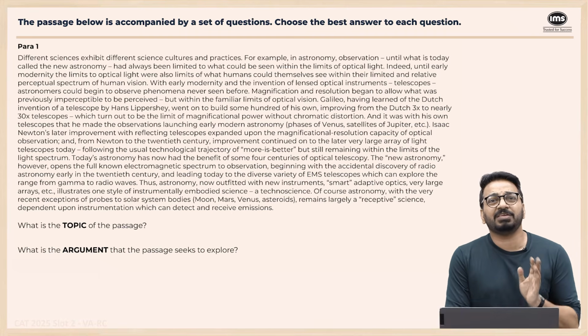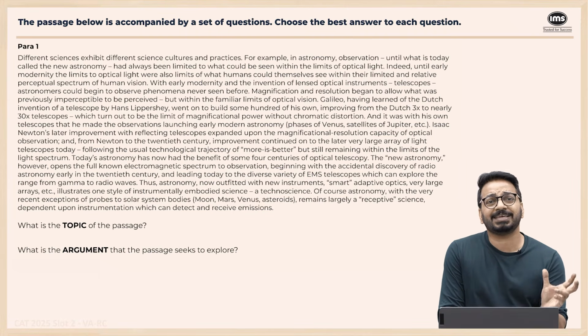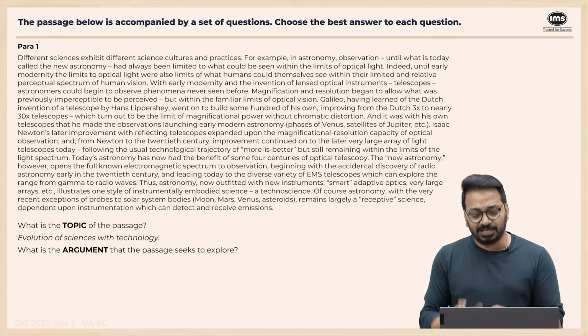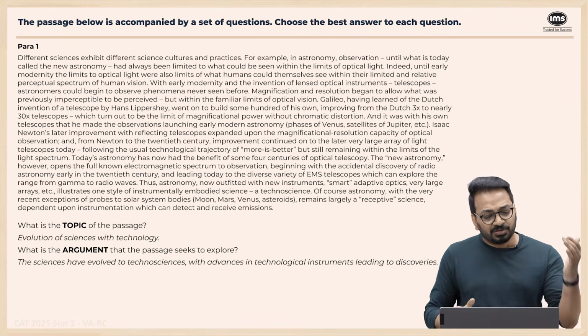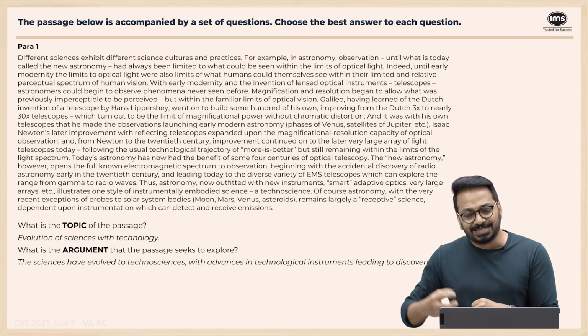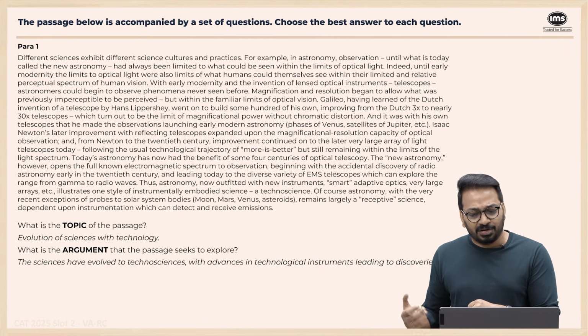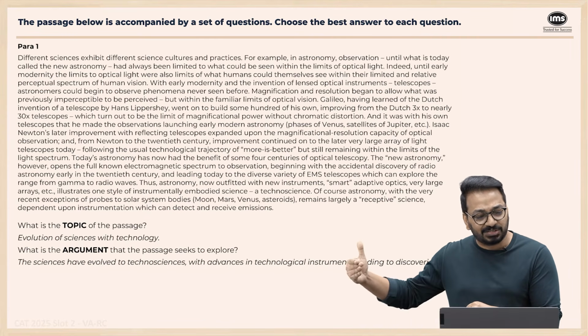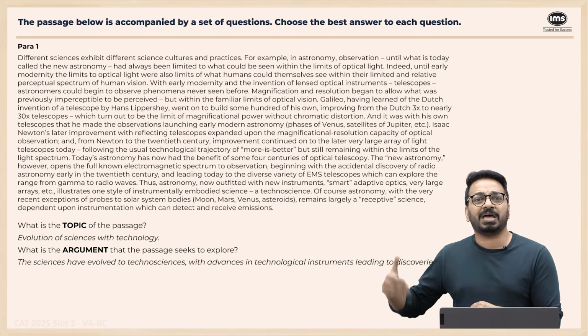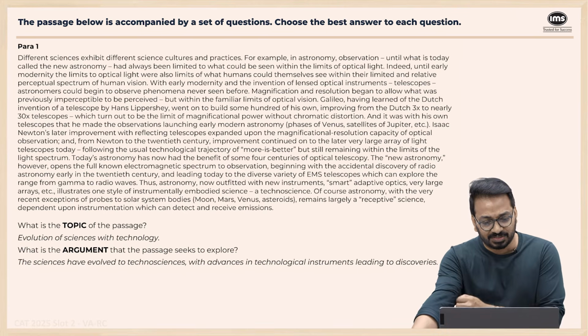Now, what's the topic? Very clearly, the topic is science and the use of instruments within science, right? The evolution of sciences and the technology that is there at a very broad level. So what's the argument? The sciences have evolved to become technosciences, with advances in technology and instruments leading to discoveries, right? So because of this, they had reached a limit in terms of what we can do. So all the discoveries now are happening because of this, right?